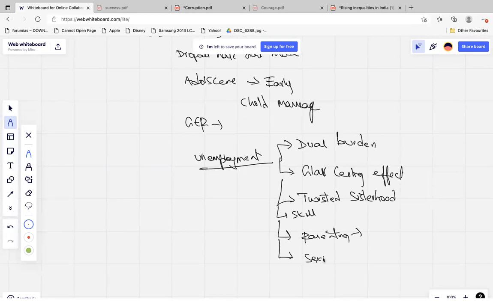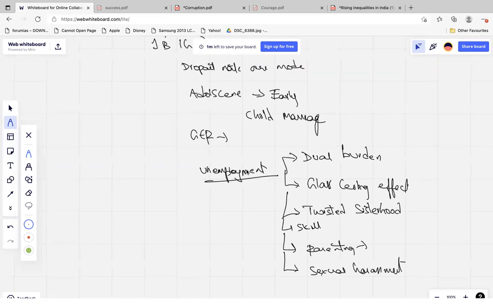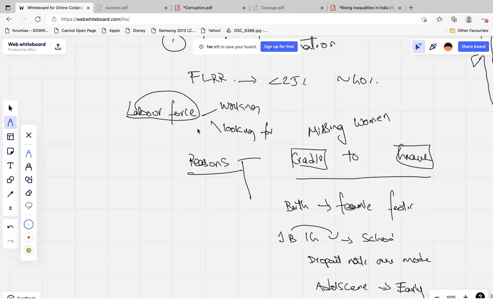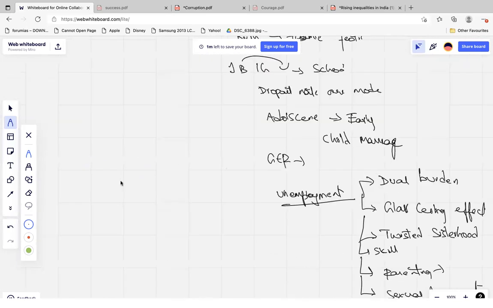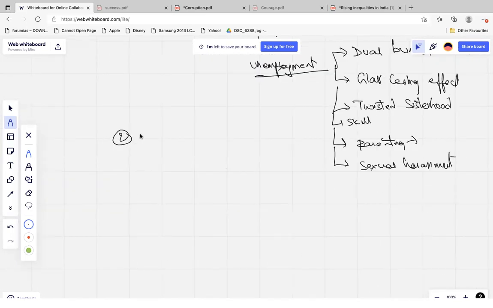Then also sexual harassment at the workplace. So there are various reasons. Because of all these reasons, the women's income is less compared to the male. So this is one of the things. Then you can also, in the same way, talk about the transgender. Then you can also talk about caste.